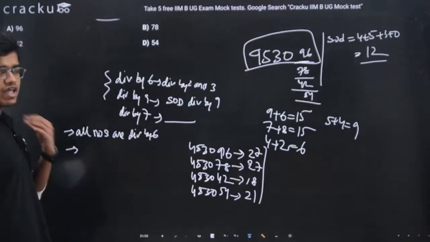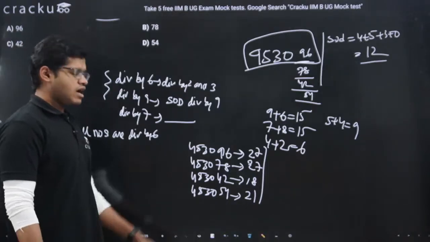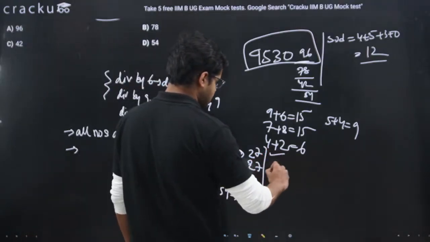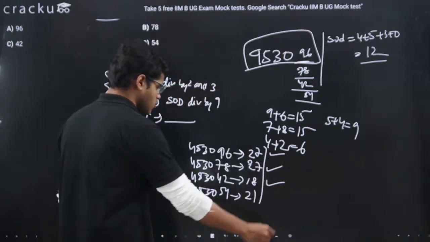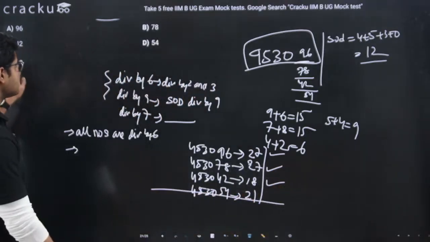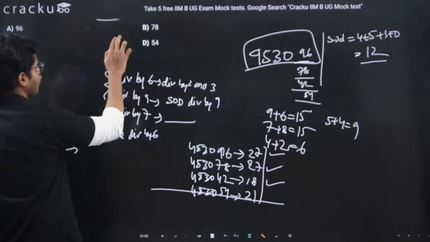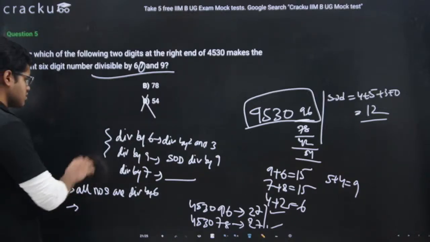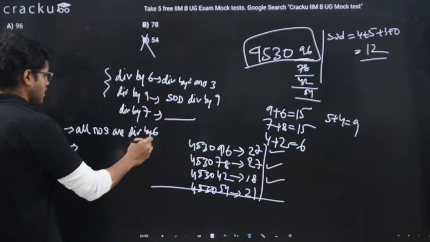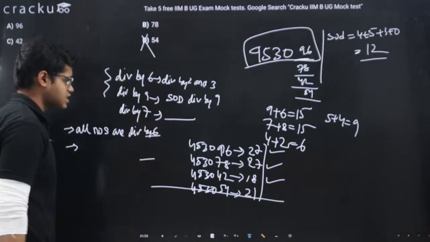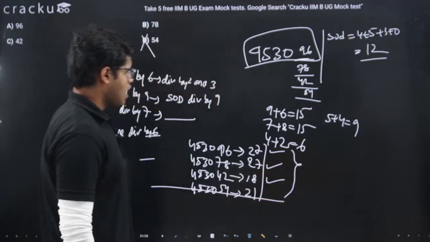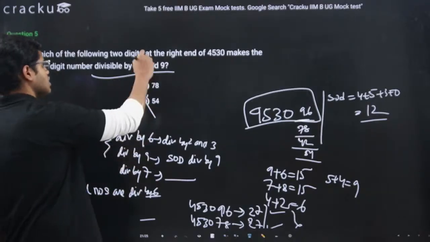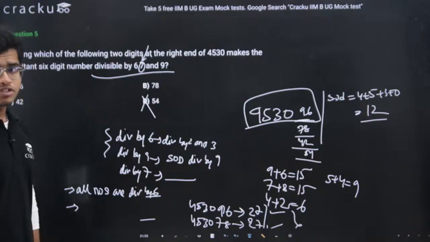For 9, what should be the condition? The sum of digits has to be divisible by 9. Now 27 is divisible by 9, 27 is divisible by 9, 18 is divisible by 9, 21 is not divisible by 9, which means our fourth option will be obviously out. So after finding numbers divisible by 6 and 9, we are still remaining with 3 options. Out of these 3 options, we will have one option that will be divisible by 7.